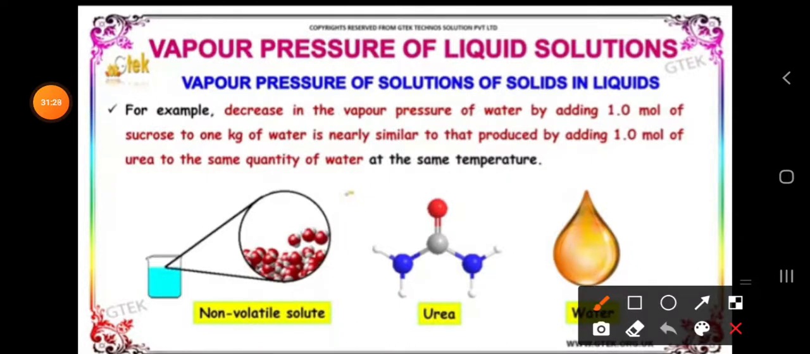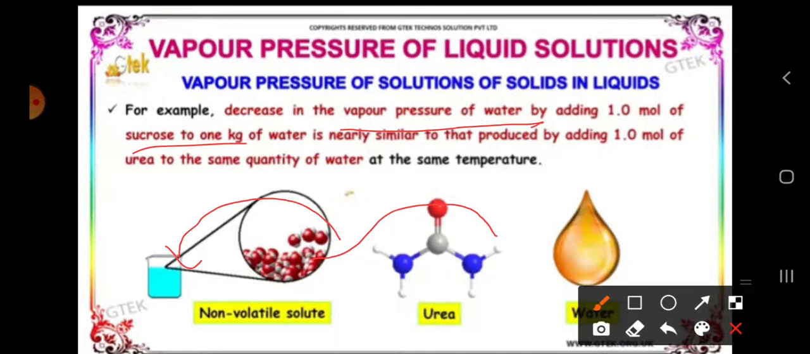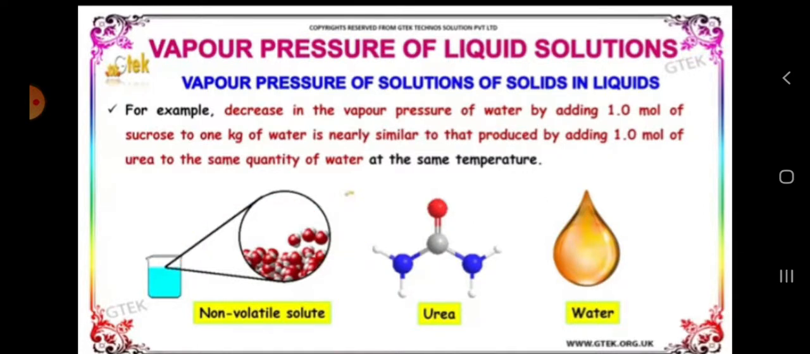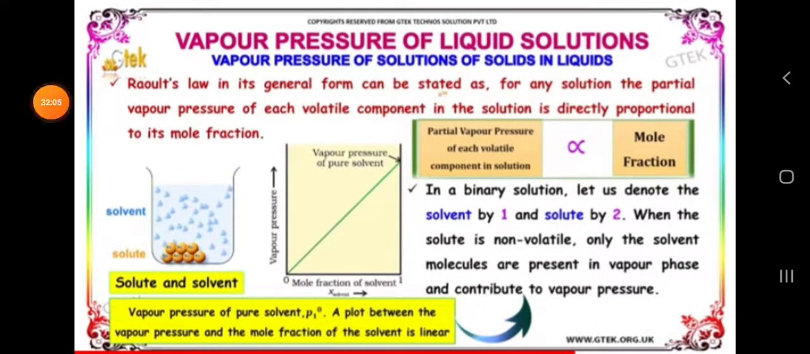For example, the vapor pressure of water decreases by adding 1 mole of sucrose, a non-volatile solute, to 1 kg of water, or by adding urea to water at the same temperature. Similarly, if you take petrol and water, water has less vapor pressure compared to petrol. If you heat petrol, it evaporates much faster than water. That is the reason we have discussed.